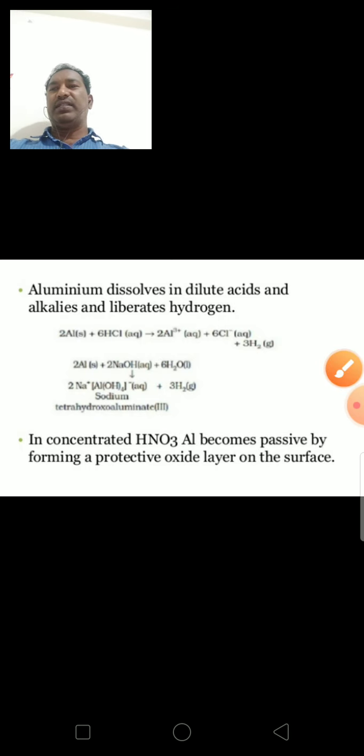So among the numerous boranes, diborane is most extensively studied and hence discussed here. Most of the other boranes are prepared from diborane.